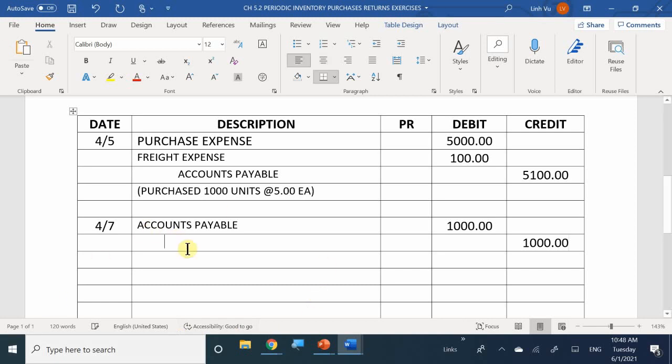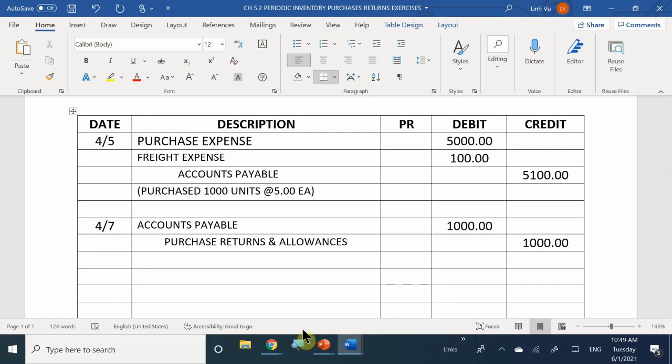What's my credit account going to be? Purchase returns and allowances. Good. So if we have purchase expense as my main account and it's debited, in order to decrease it, the contra account is going to be purchase returns and allowances, and this is going to take away from my purchase expense for the $1,000.